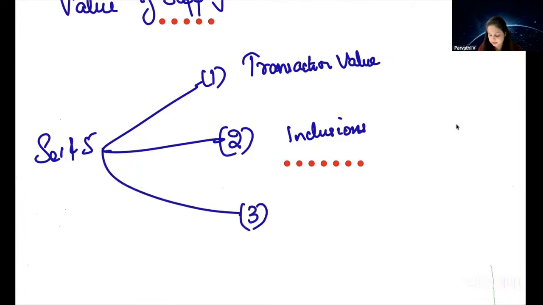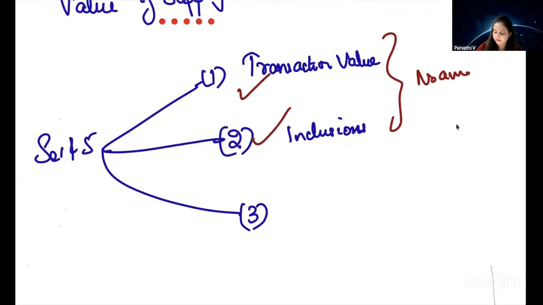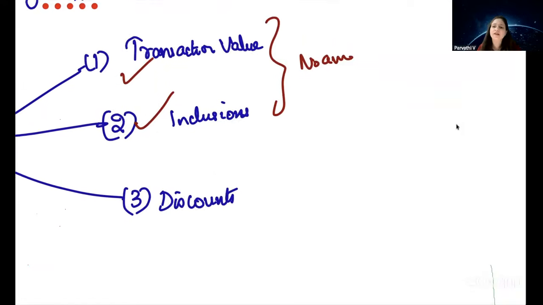Okay, no amendment in this. Next, in these two, there are no amendments. Absolutely same. Whatever we have learned is the same. Next is discount. Okay, discount. What did we learn in discount?